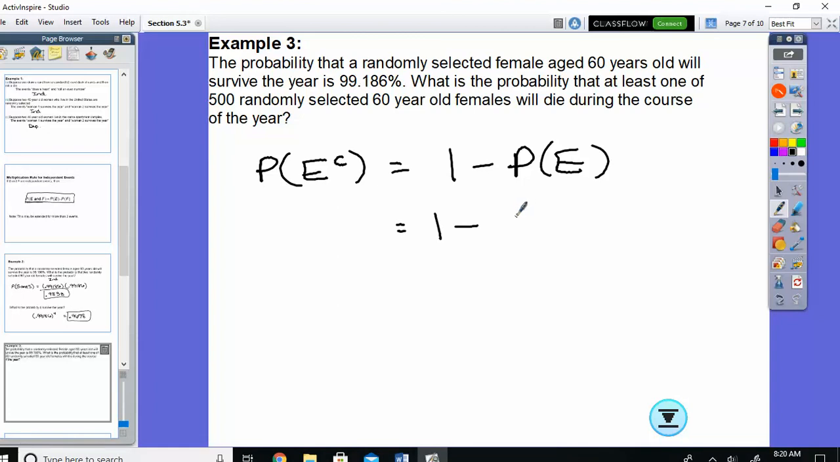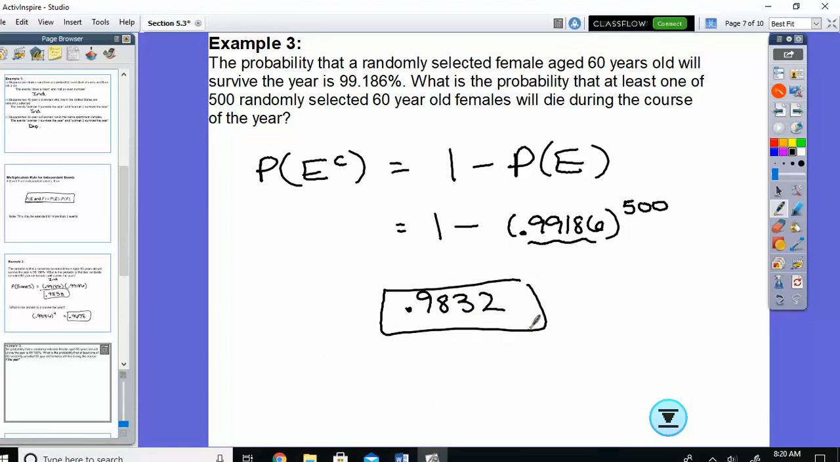How would I find the probability that they all survived? 1 minus 0.9916. But this is just for one person, and I have to find the probability that 500 people survive, so it needs the 500th power. So there is a 98.32% chance that somebody does not survive the year.